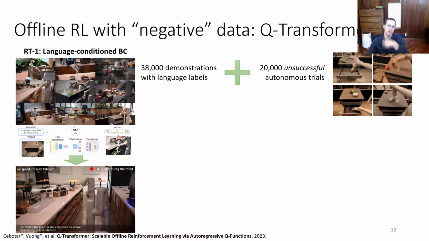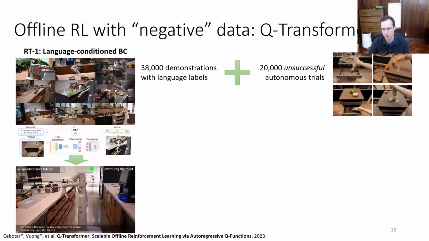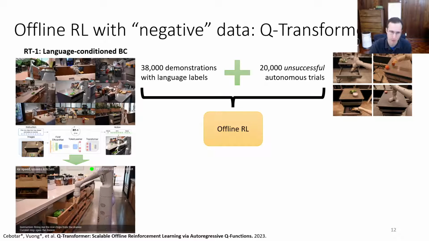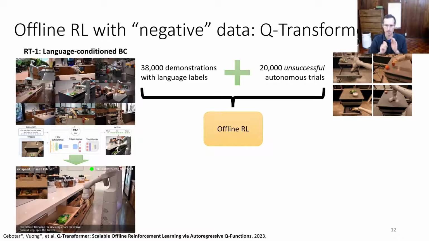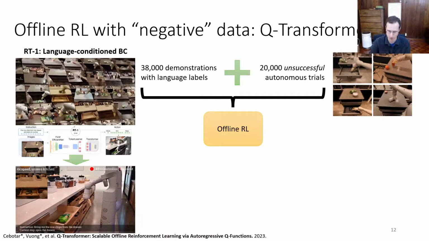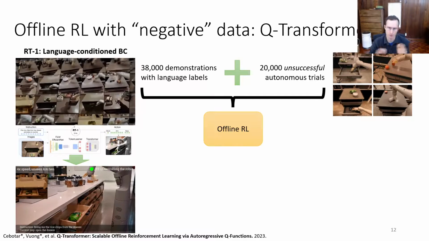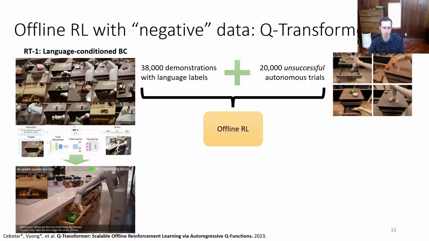Of course, if we also added the successful trials, this would be even better, but we want to have a controlled experiment. And then we're going to take this combination and give it to offline RL. Notice that the data set is not getting that much bigger. We could have collected many more unsuccessful trials because they're very cheap compared to demonstrations, but even with 20,000, we were able to see some pretty impressive improvements.